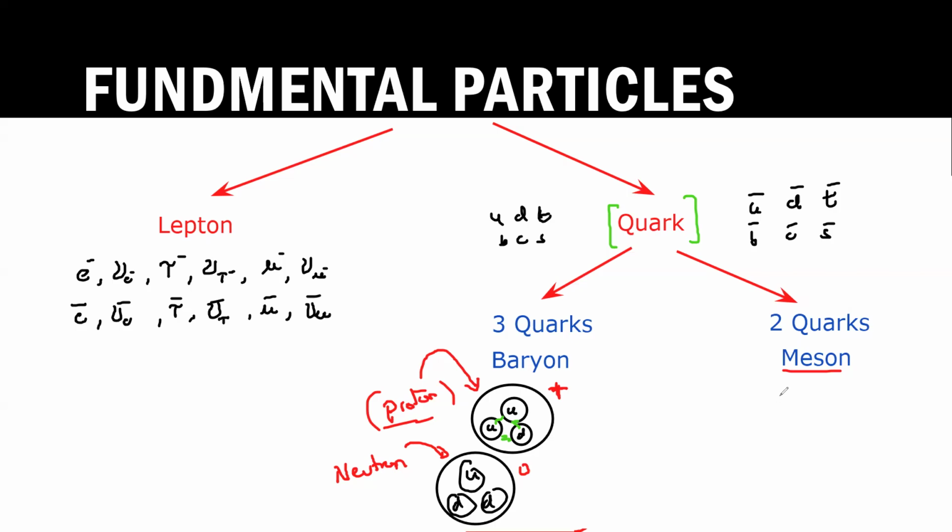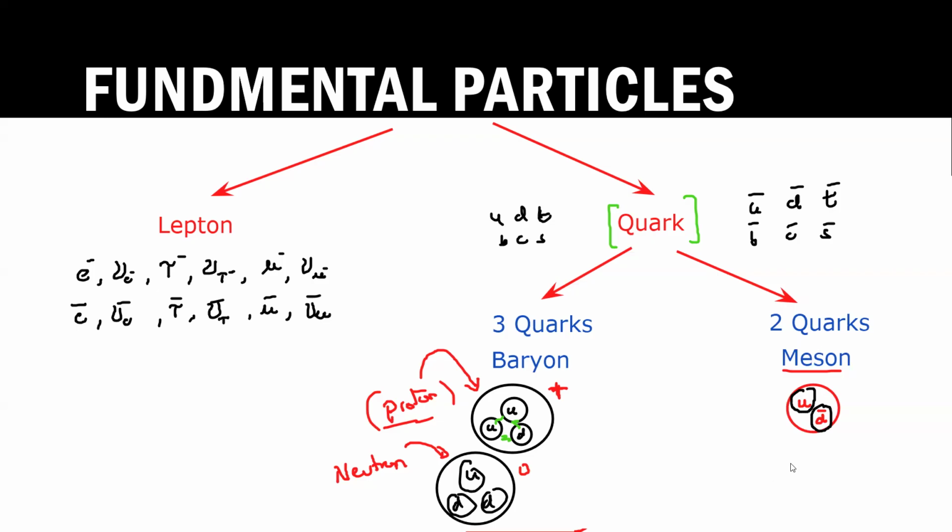For example, if we have up and anti-down together, they will make another group of particles, and that group of particles is called mesons. You have not studied much about mesons throughout the course, even at IGCSE or A levels. It can be the antiquark of anything, but when one quark and one antiquark combine with each other, they form a particle which we call a meson.